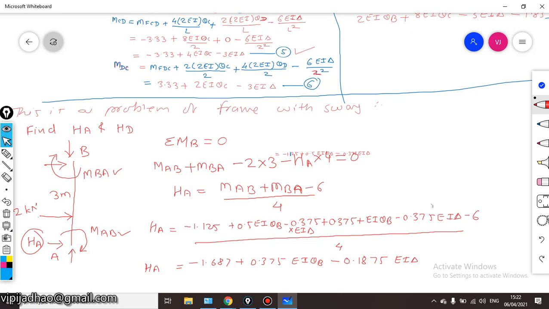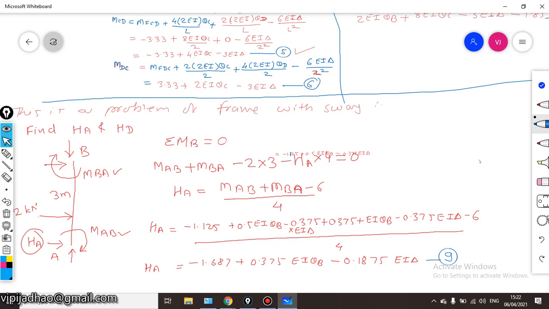Consider this as equation number 9. We have already come up to equation number 8 in the previous step, and this will be equation number 9. So this is an additional equation of equilibrium.